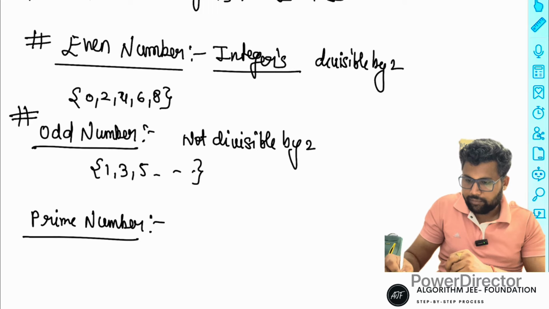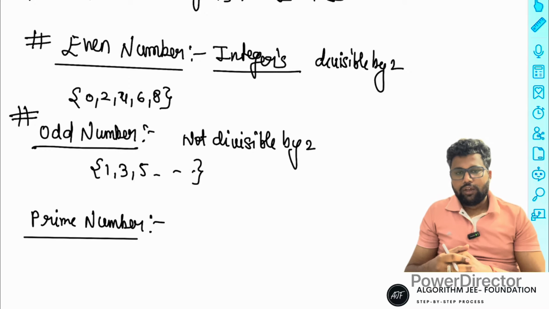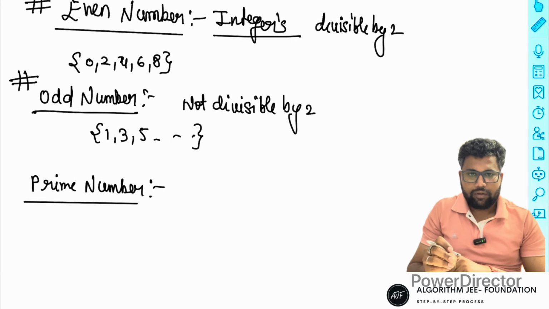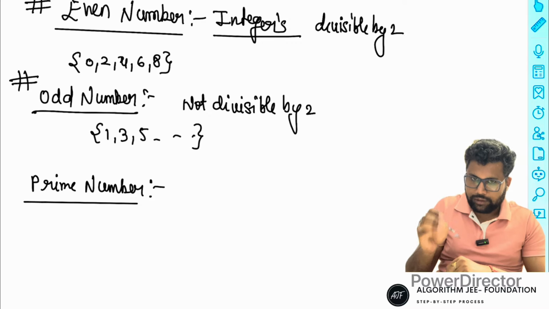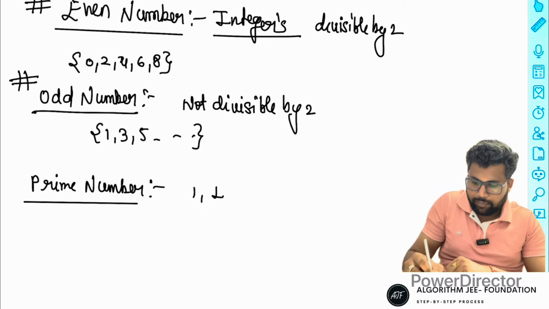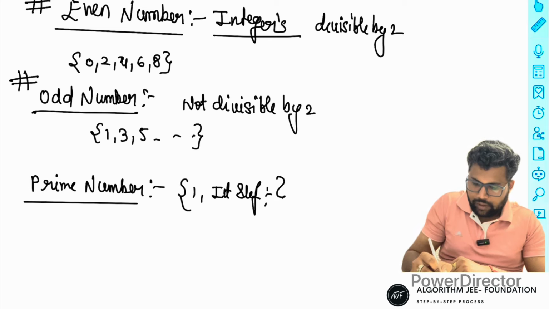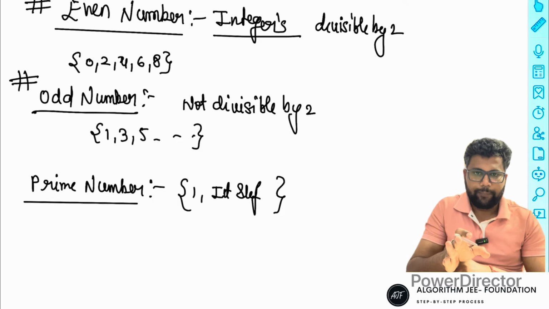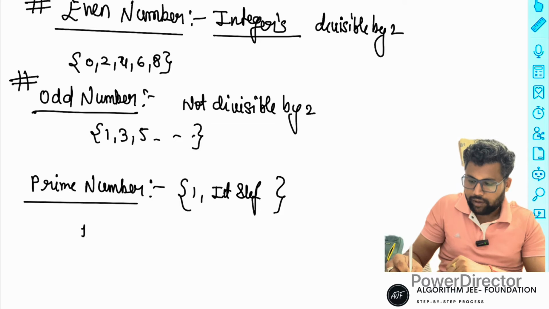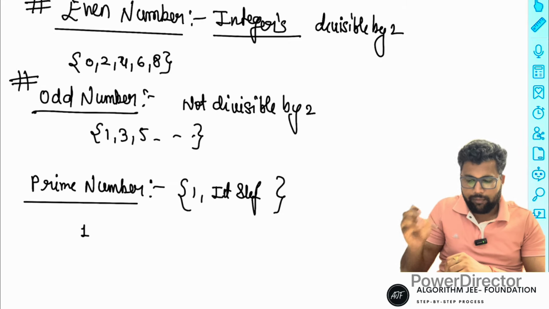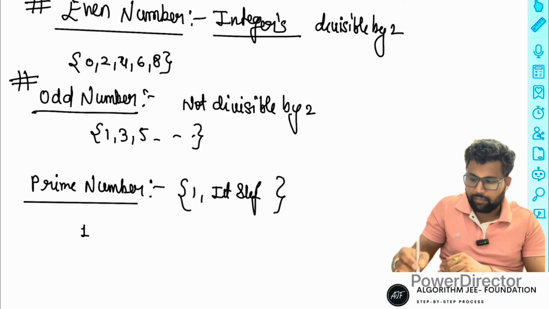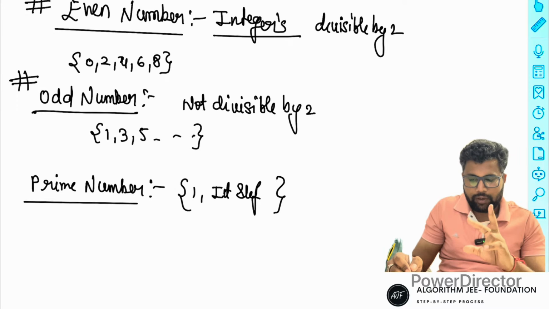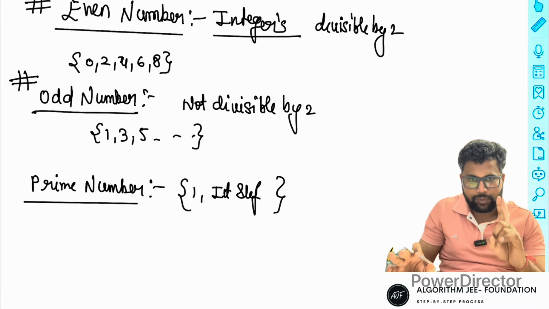What is the meaning of prime? The basic definition of a prime: any number that is divisible only by 1 or itself. Suppose I tell you 1. 1 is divisible only by 1, which is also itself. So 1 is not a prime number, because two factors are required, 1 and itself. 1 has only one factor, 1.